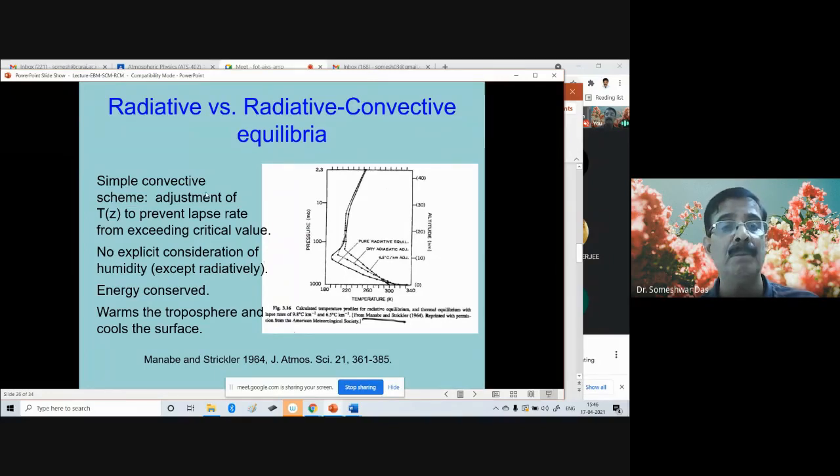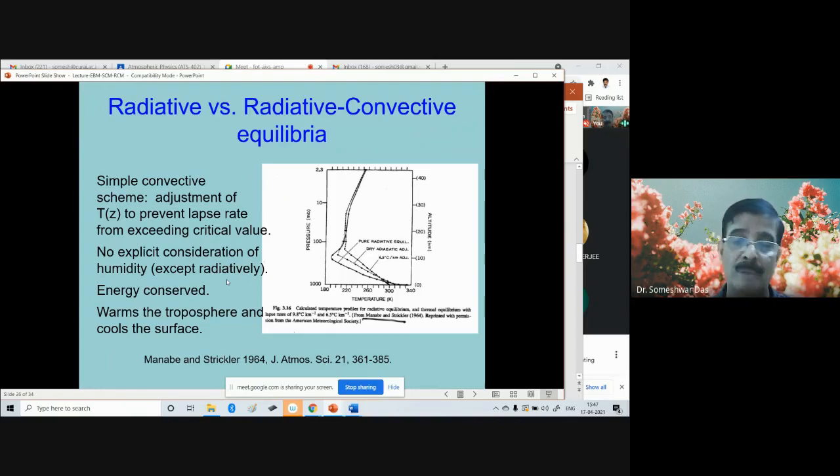So this is the simple convective adjustment scheme, proposed by Manabe and Strickler, 1964. As I said, as soon as the super adiabatic lapse rate develops, the convection starts and it adjusts the temperature in the vertical. This is called the adjustment process to prevent the lapse rate exceeding a critical value. There is no explicit consideration of humidity except radiatively, because this is a dry convective adjustment.